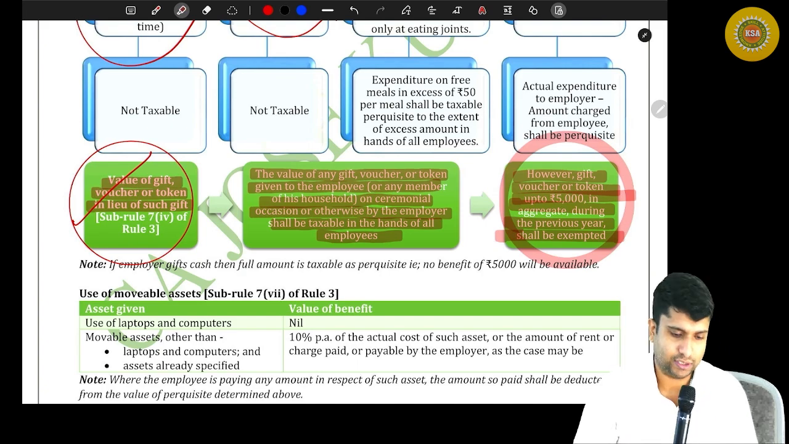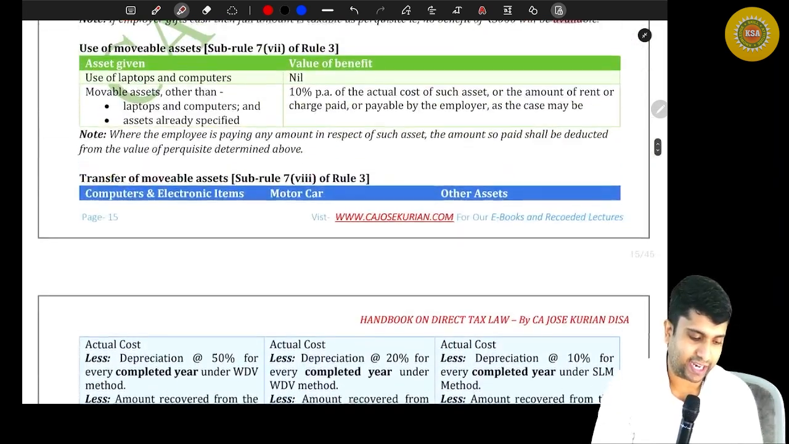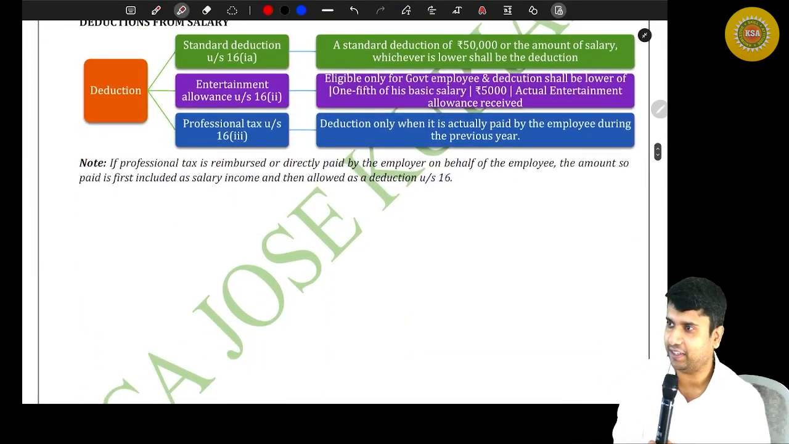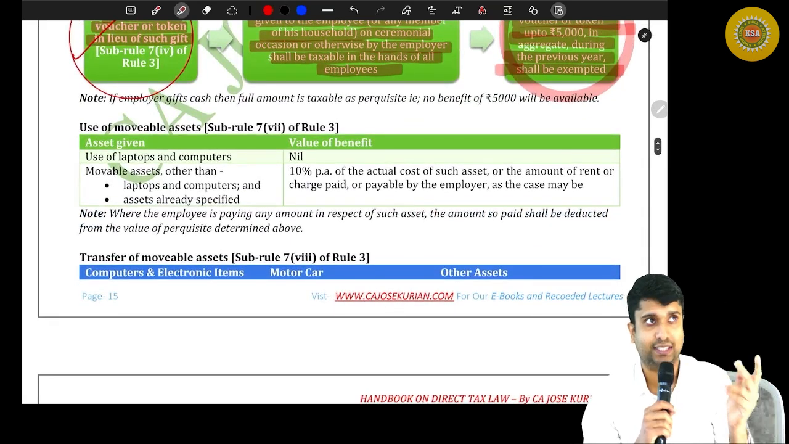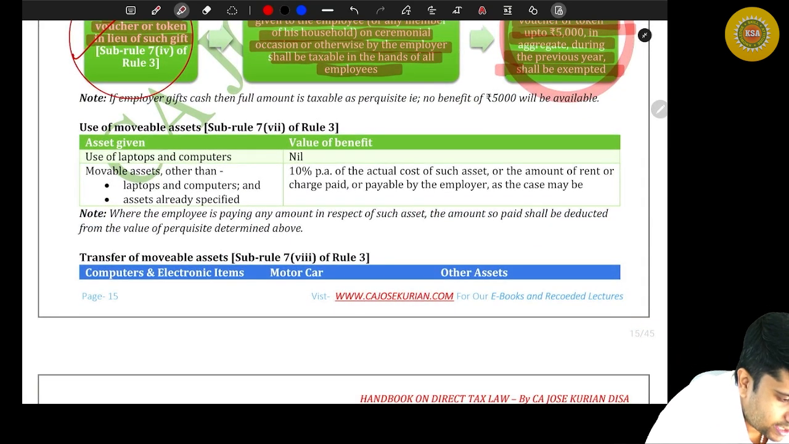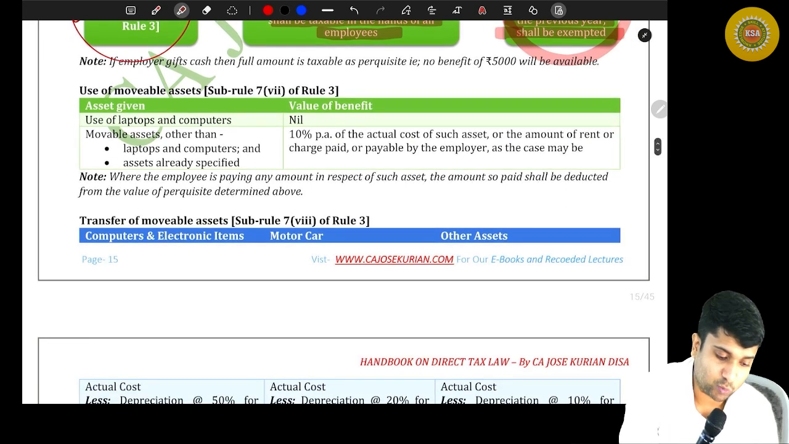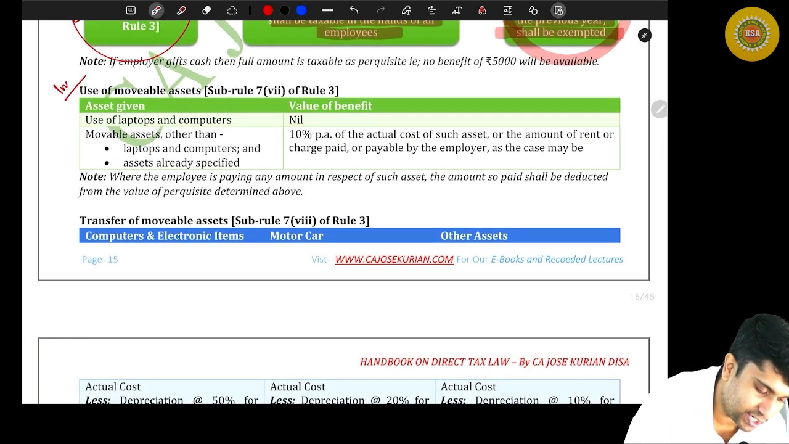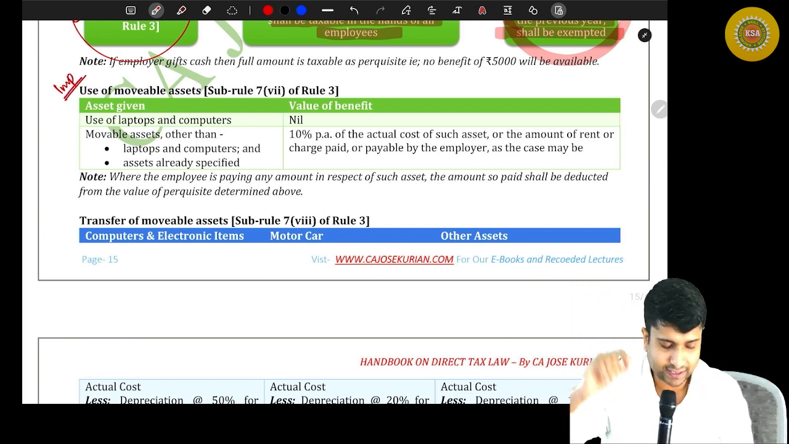Moving on to the next item. We have three things under salary before we solve a question in salary, so we have time also. Now, moving on to the next one. This is another important perquisite valuation in this chapter, so please listen.